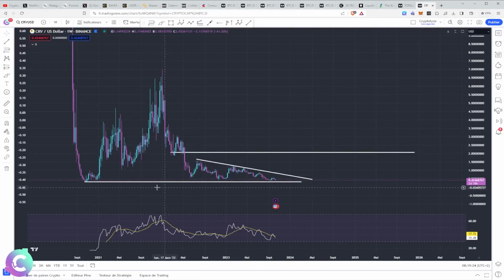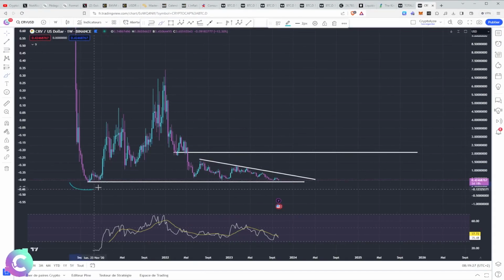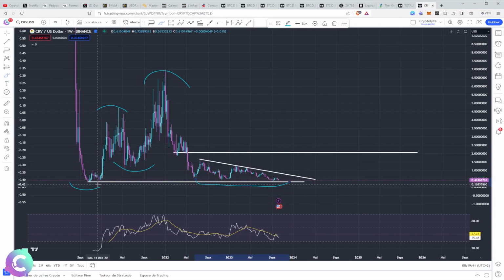Technically, we simply have the implementation of an accumulation which is very clean, with here an SC, the automatic rally which is carried out here, the small ST which is there, and there we are either in an ST or in an STB, all right? This is not yet validated for me. The break of this low with the break here of 0.3 will really be for me a key element